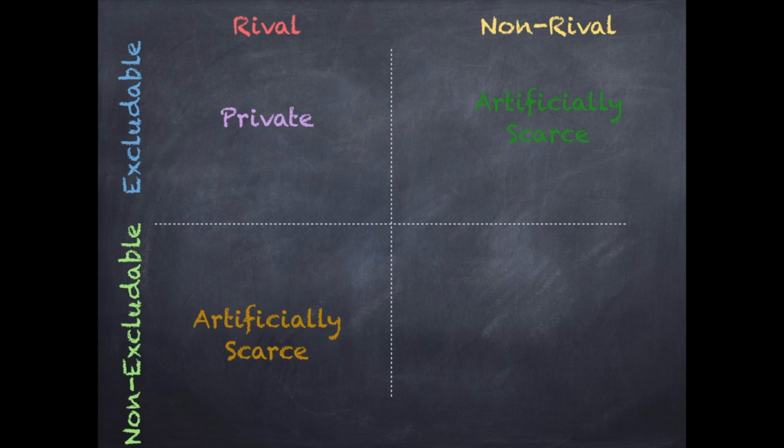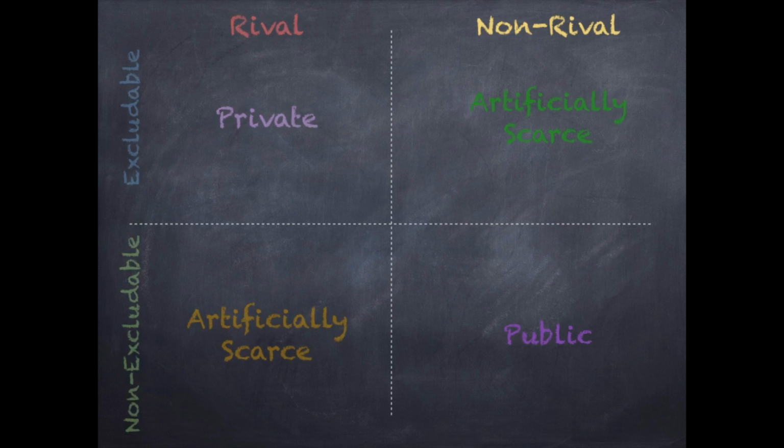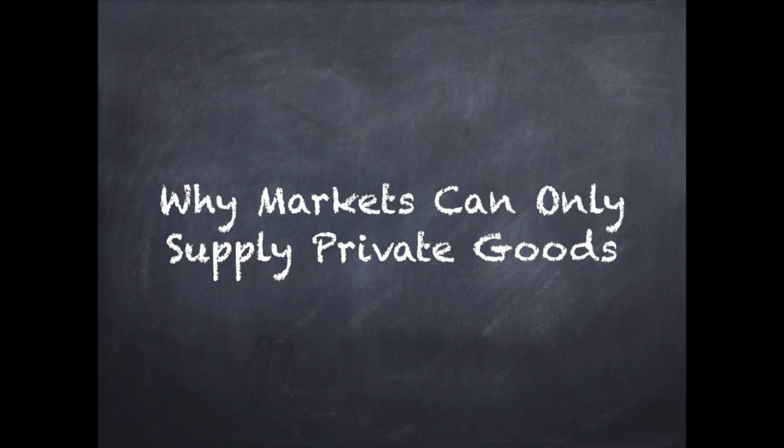It is a common resource if it's non-excludable and rival, and it's a public resource if it is non-rival and non-excludable. So, let's look at why markets can only provide private goods.